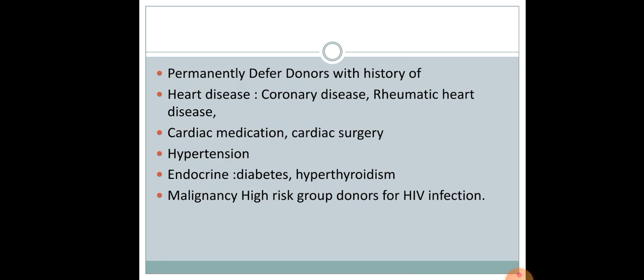Permanently defer the donor if he gives history of heart disease, which includes coronary heart disease, rheumatic heart disease, or cardiac medications, or if he has undergone any cardiac surgery. If he has chronic hypertension, endocrine disorders like diabetes or hyperthyroidism, malignancy, high-risk group donors for HIV infection.